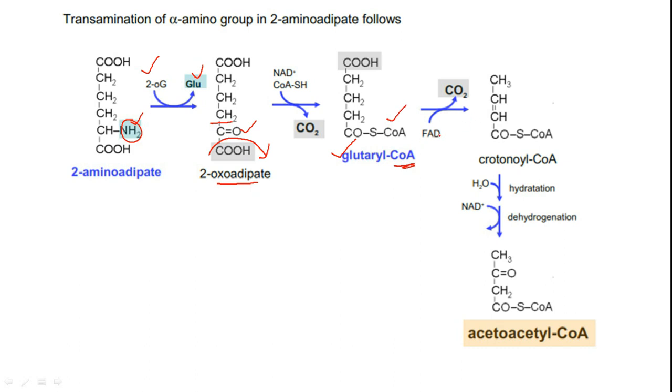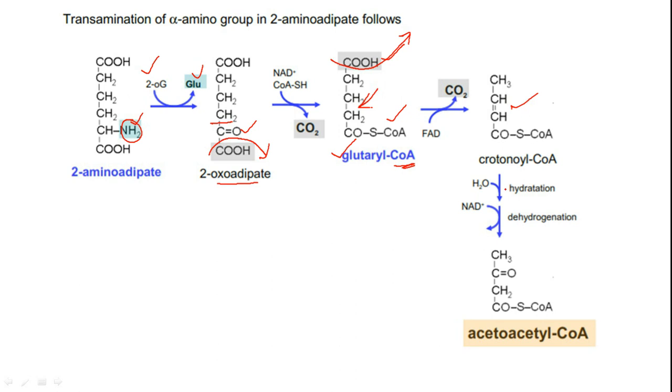Now again one more carboxylic acid is going to be eliminated via oxidative decarboxylation. This kind of reaction you will see in the citric acid cycle. Okay, so glutaryl coenzyme A is going to be converted to crotonyl coenzyme A by simultaneously removing one carbon dioxide as well as oxidizing this bond to an alkene.